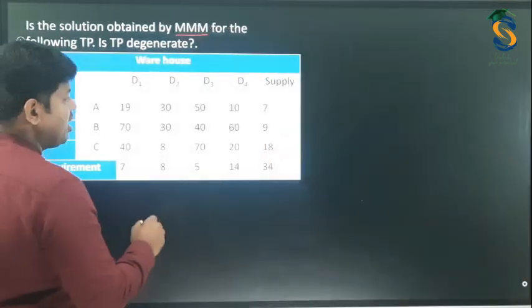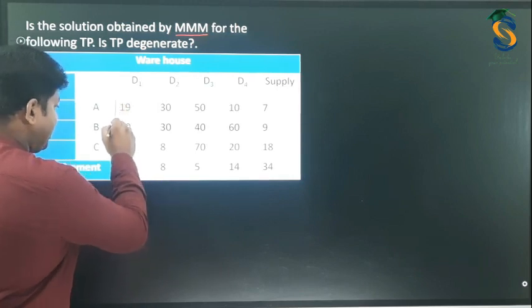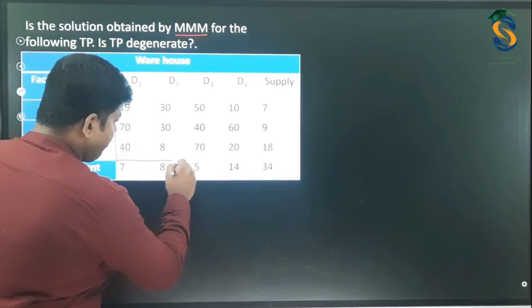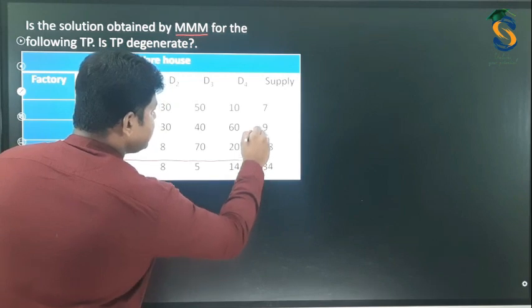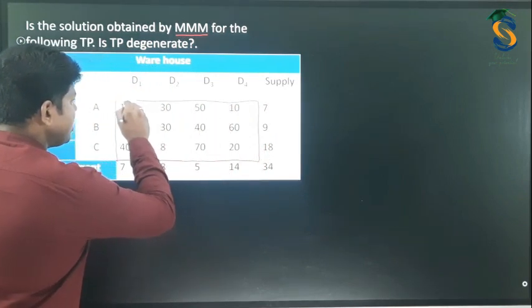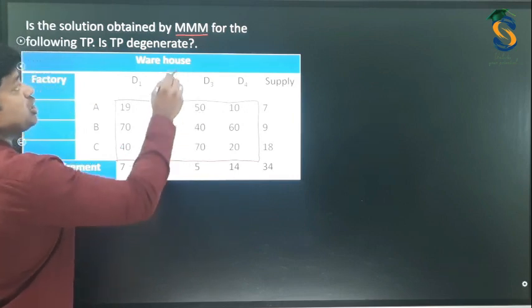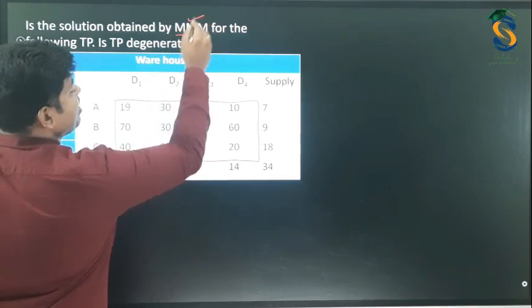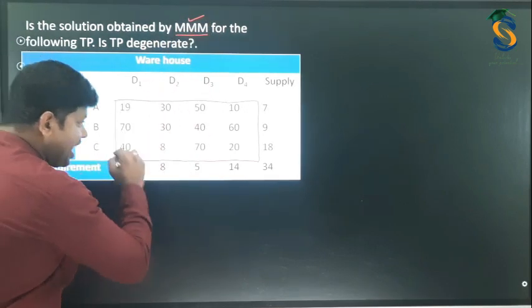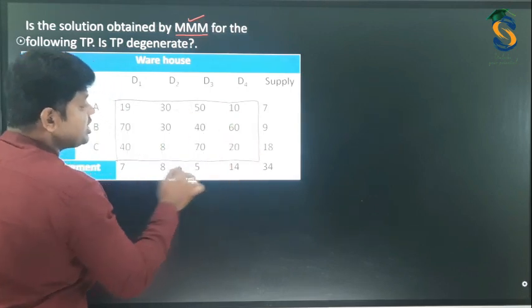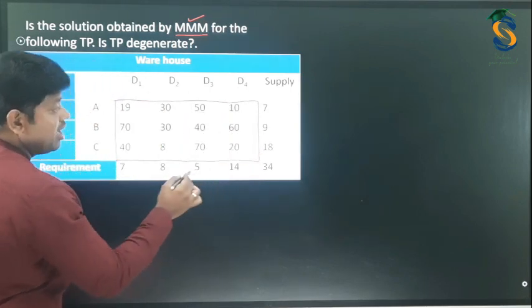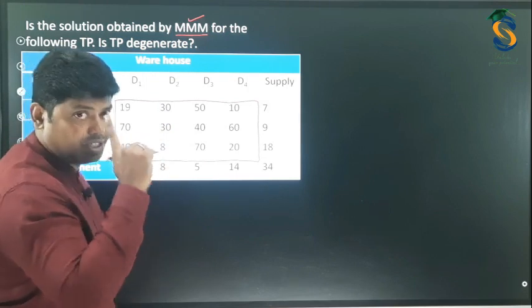So first of all, we need to highlight the main cells area. This is the area. Among this, which is the minimum, because we are using the matrix minima method. That is, in the given matrix, the cost which is minimum among the given, we need to select that cell first.